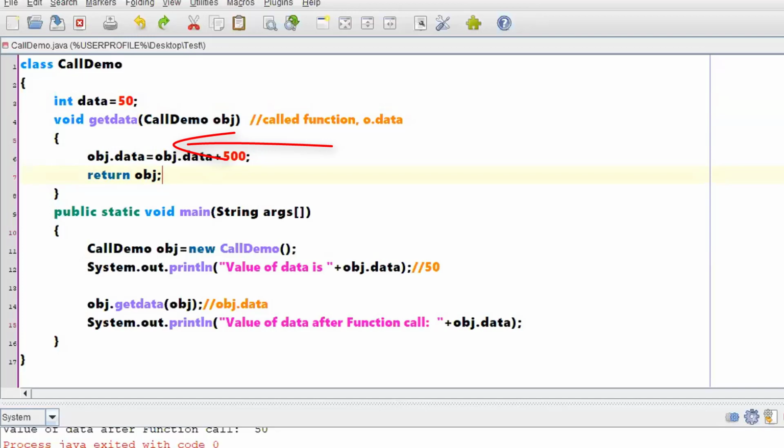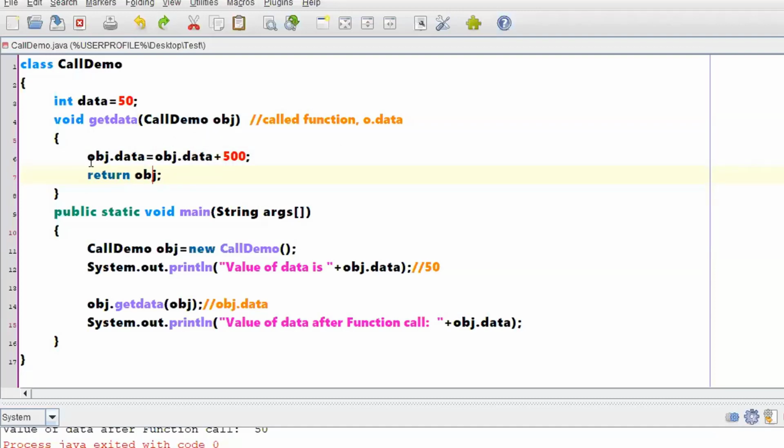Topic is to return an object, so I am writing a return object. Perfect, right? Perfect itself, no problem in that. You are returning an object; whichever object you have modified, you are returning that particular object.